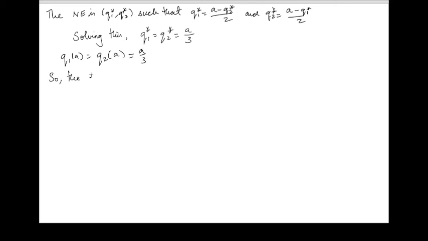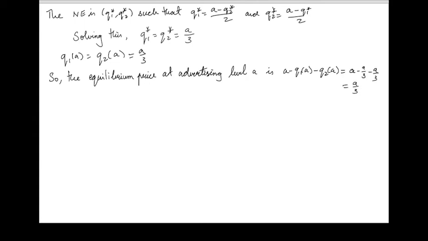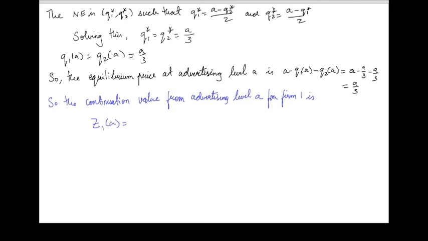So the equilibrium price, when the advertising level is A, is A minus Q1 of A minus Q2 of A, which is A minus A over 3 minus A over 3, which is just A over 3. So we can now calculate the continuation value for firm 1 from the advertising level A. And we'll represent that by Z1 of A. It's the price, which is A over 3, times the quantity that the firm will produce, which is, again, A over 3, minus the cost of advertising level A, which is 2A cubed divided by 81. This is the price. This is the quantity. And that's A squared over 9 minus 2A cubed over 81.